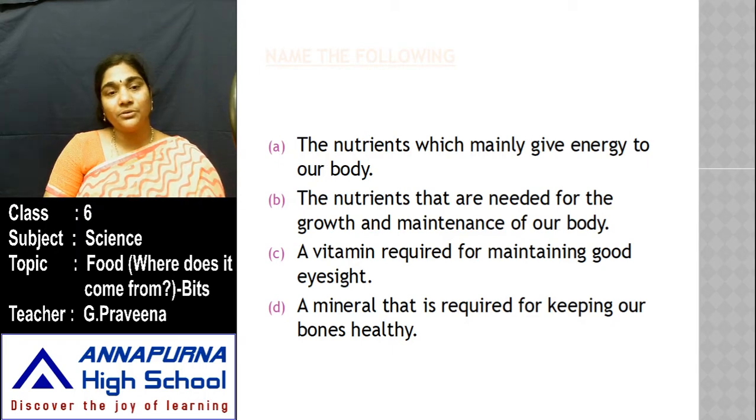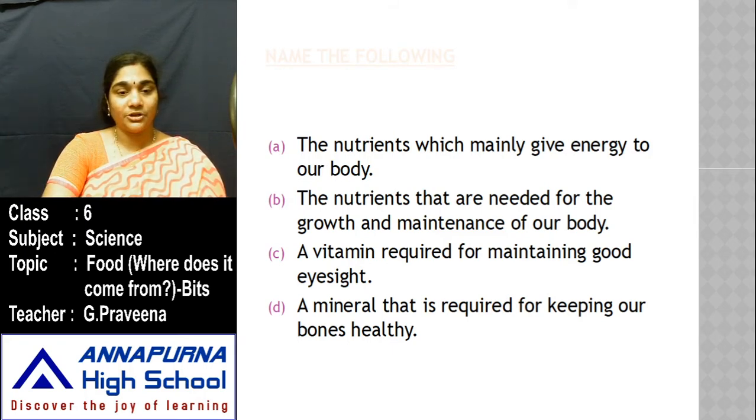So which nutrient helps in the growth and development of our body? Then a vitamin required for maintaining good eyesight. So to have a good eyesight, which vitamin has to be taken into your body? The next, a mineral that is required for keeping our bones healthy. Take a pause and try to answer these questions.